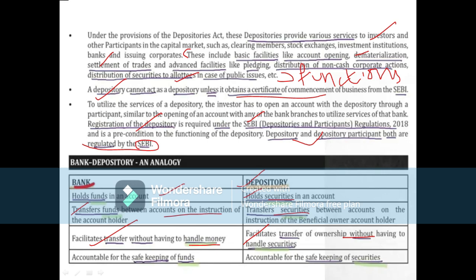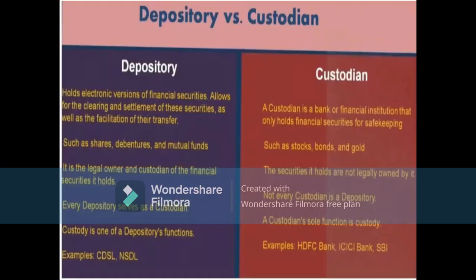A bank is accountable for the safekeeping of funds, and here the depository is accountable for the safekeeping of securities. If we have saved our money in the bank, it is safe. Likewise, keeping our securities in the depository means they are safe. Next, while talking about depositories, we have to know about the depository and the custodian. So what is a depository and what is a custodian?